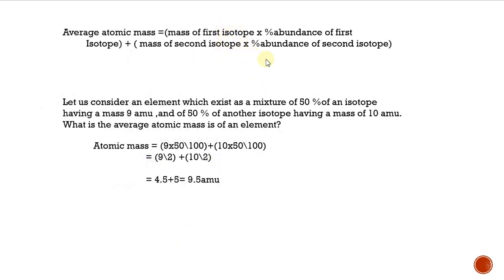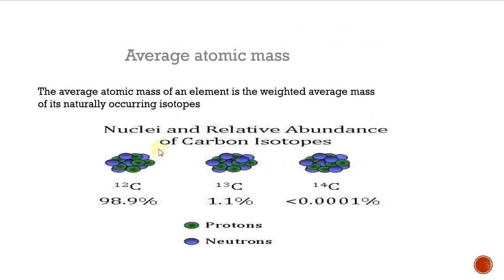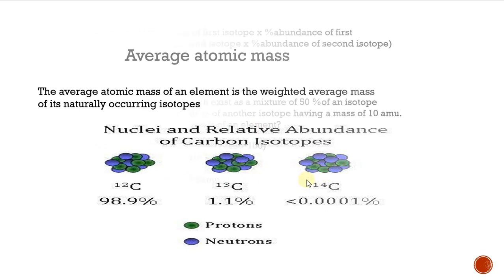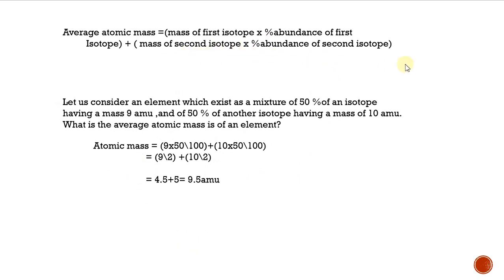Like that you have to find it out. In this picture you see 3 isotopes. First, second, third. If there is a third, we have to add one more term: the mass of the third isotope into the percentage abundance of the third isotope. So this is the formula, mind it.